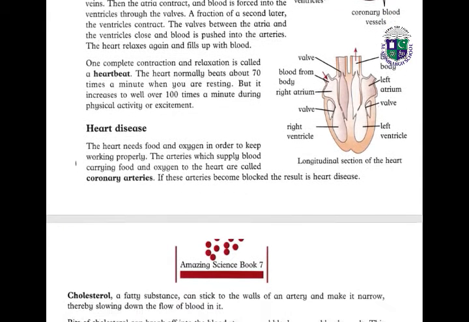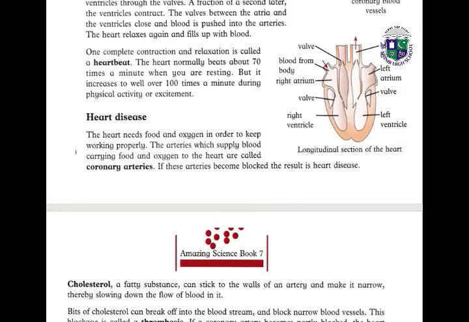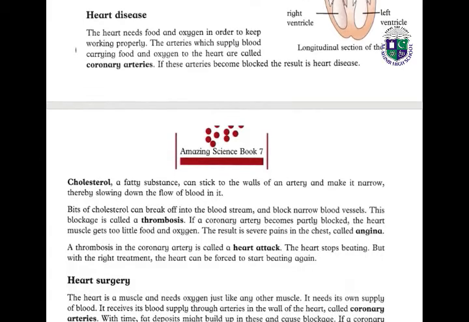Now what are the heart diseases? Look at this picture, students. This is the longitudinal section of the heart. Here we have the walls, blood to body, left atrium and right atrium. Here we have the walls, right ventricle and left ventricle. Now we are going to study the heart diseases.